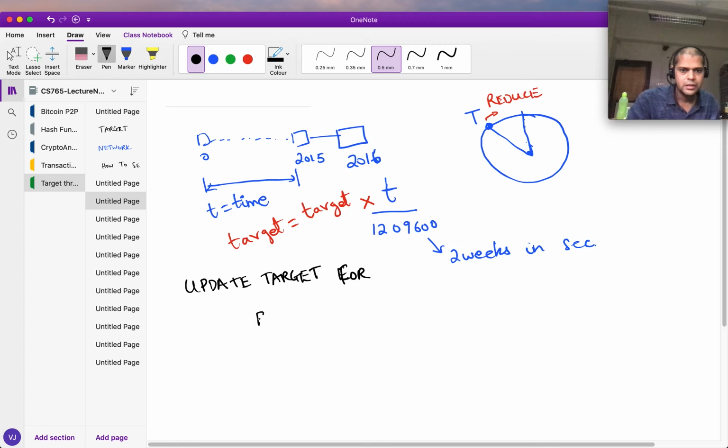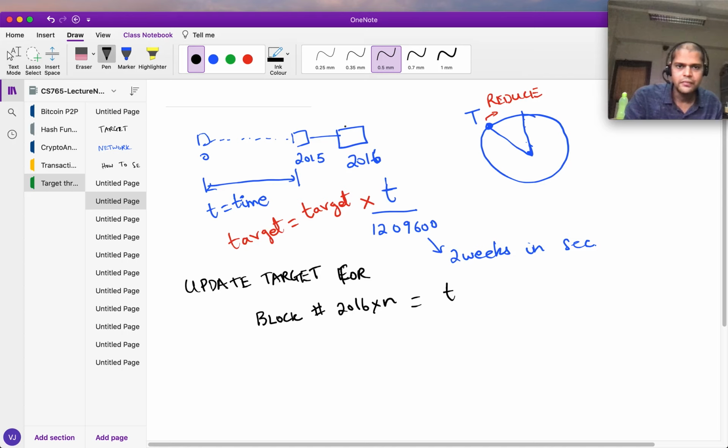So you update the target for block number 2016 times n, for every positive integer n, and you do it in this way. You look at, let's say, the time, and we'll think how to do this exactly. It's a little bit tricky because nobody has the same clock, right? They are not synchronized clocks.